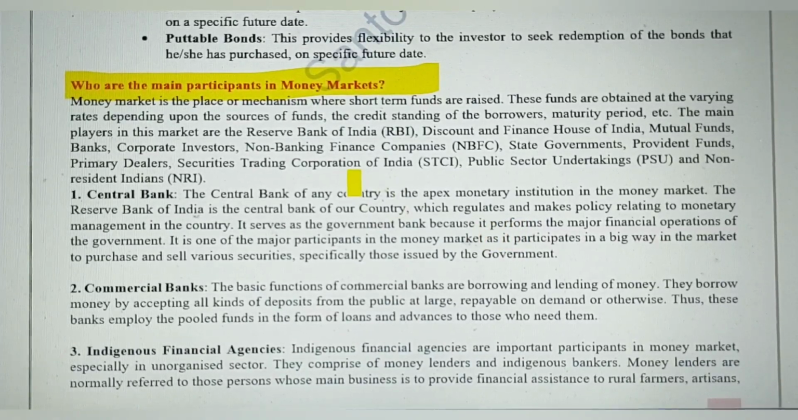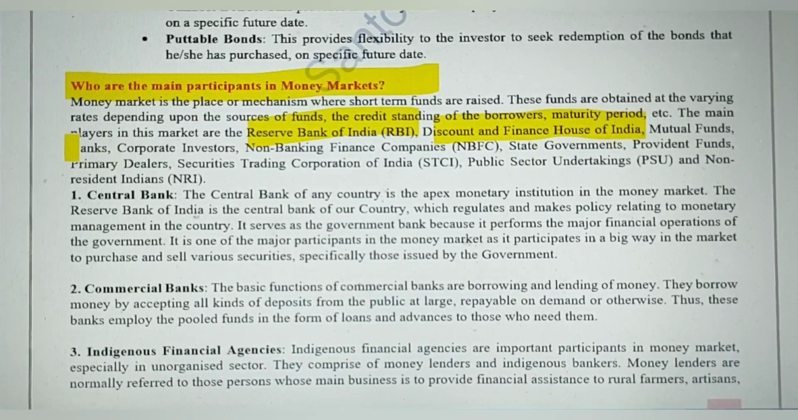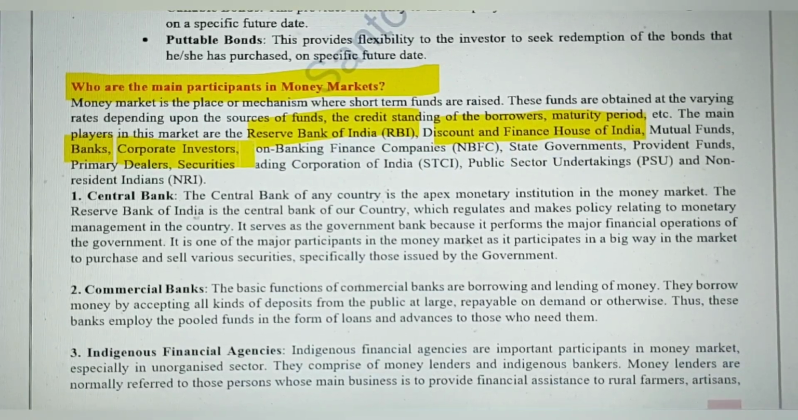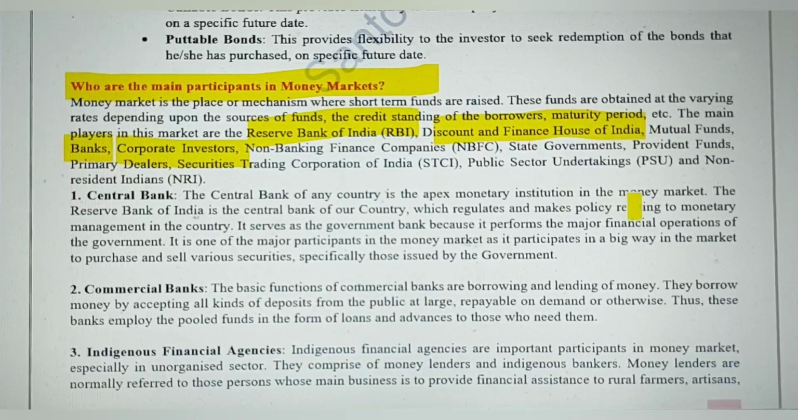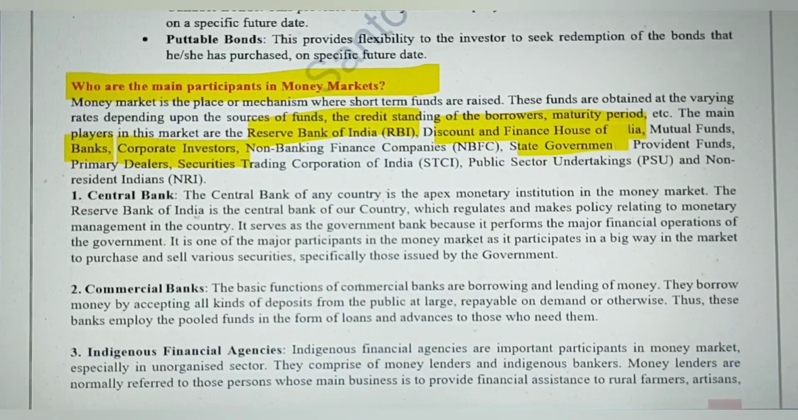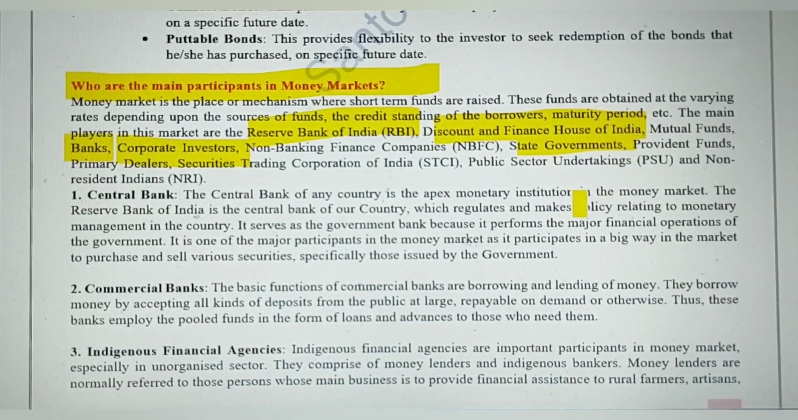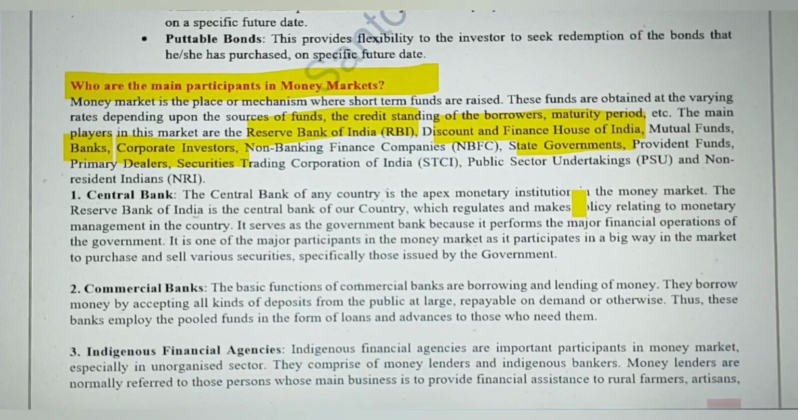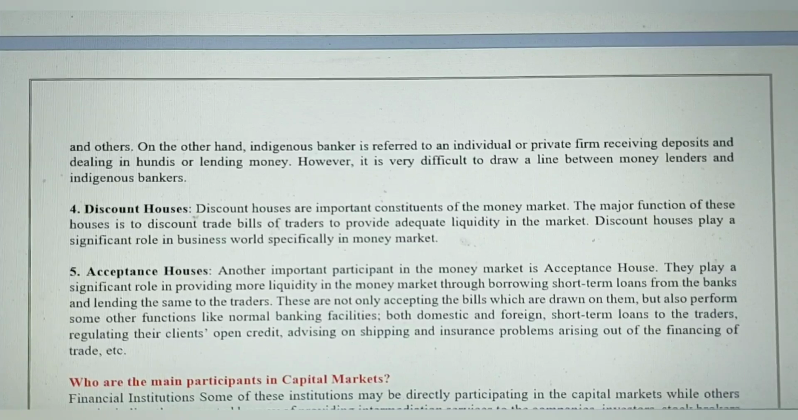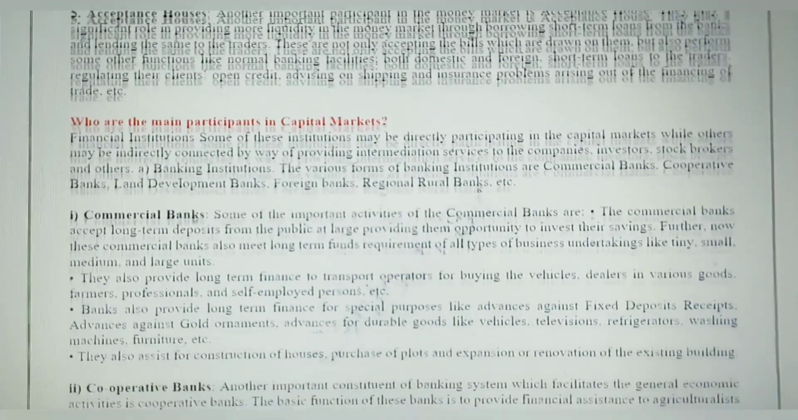So among them, that central bank or reserve bank, then we have discount houses, mutual fund banks, corporate investors are there, state and central government is there. So like that, there are so many participants or institutions which take part in money market. Okay, let's see the main components or participants of the capital market.